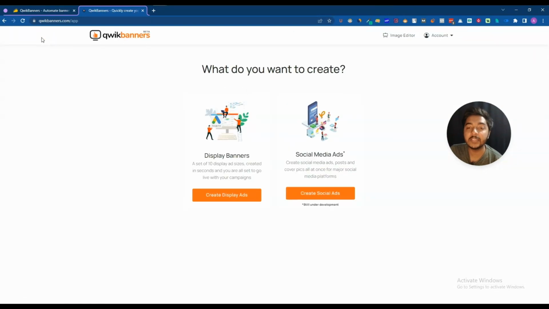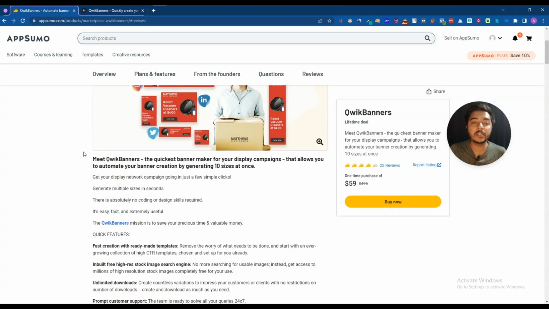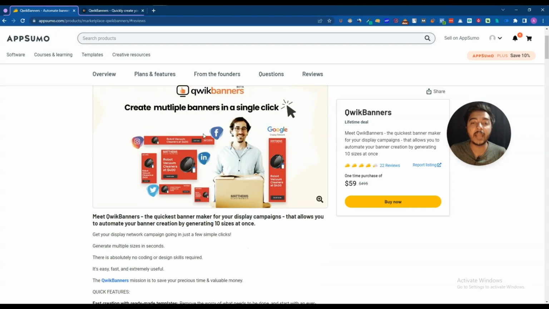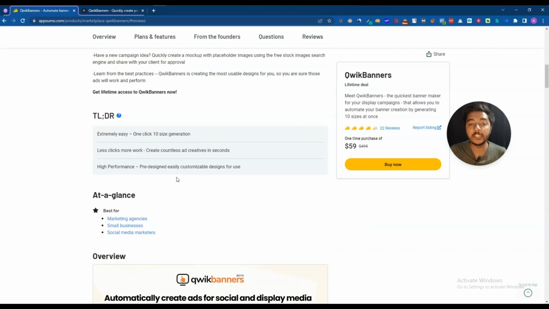It's a quick designer tool, and it's giving you a very small solution. If you need to create social media ads campaigns or display banners, then only you need this quick banner. That means you can design your banners very quickly by using this quick banner. So if you're a designer who works to create social media ads campaigns or social media banners, then I think you will need this tool to design your banners very quickly.